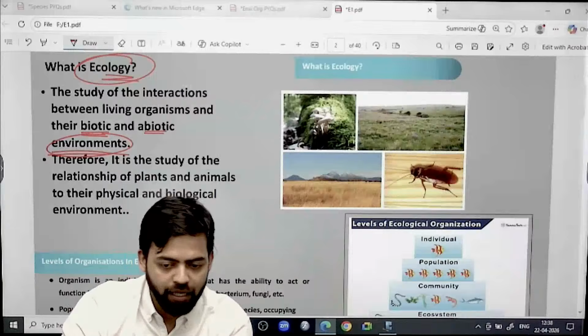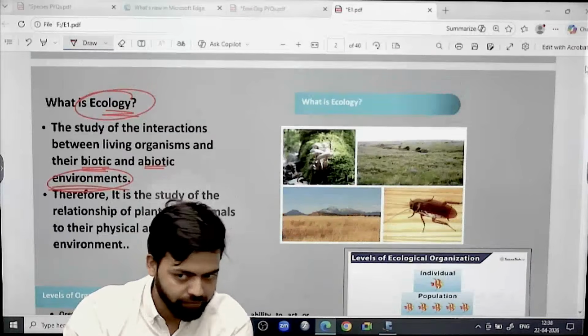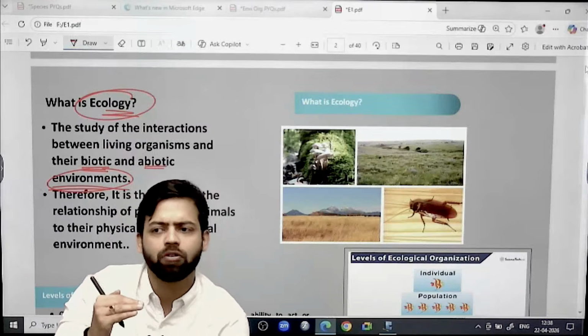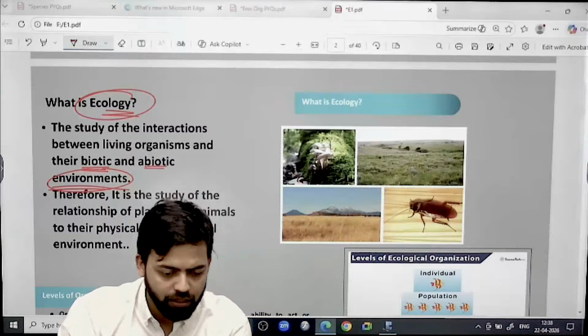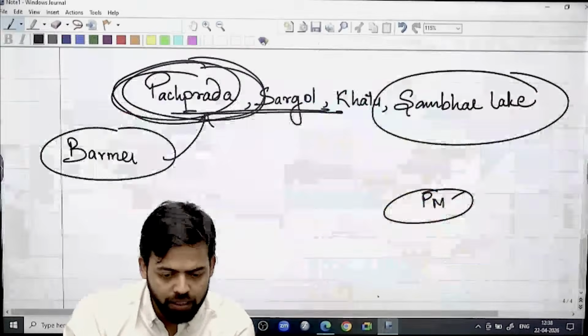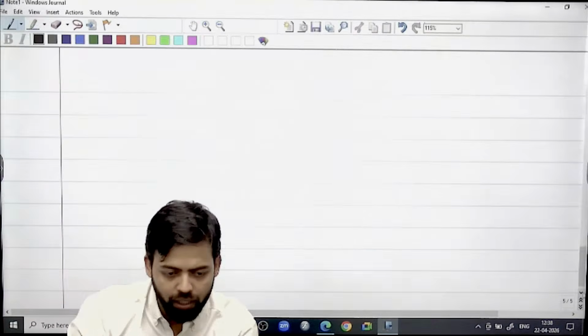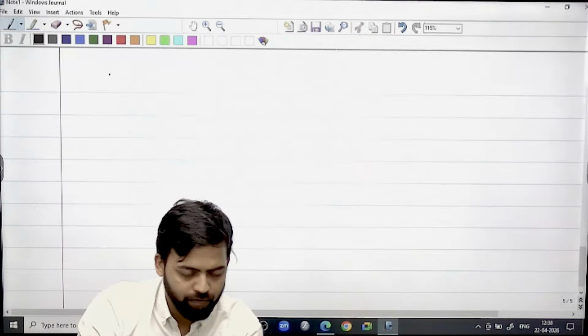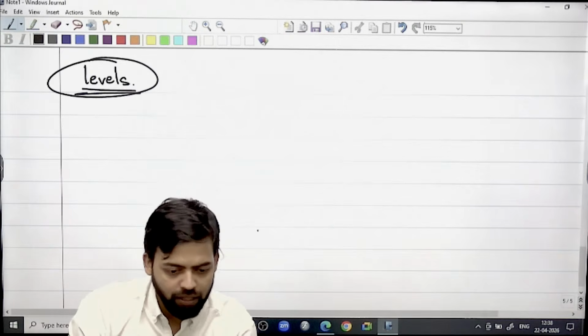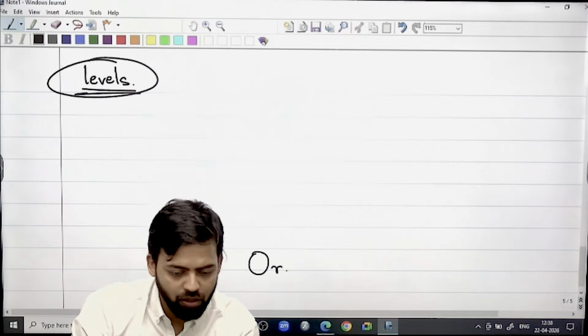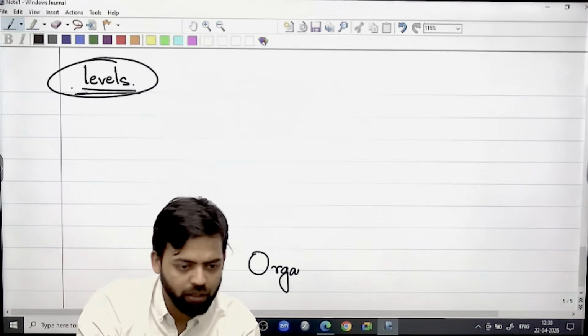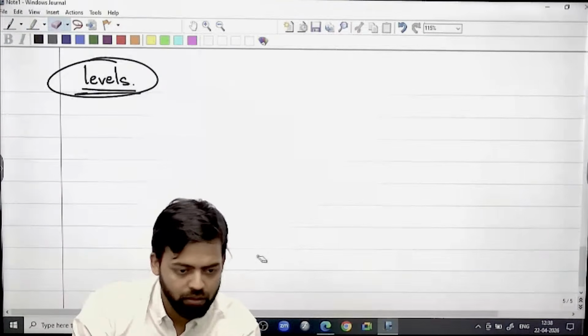And in ecology, we have to talk about different things. That is, what is the level of ecological organization? If we talk particularly about levels, then it starts with the organism or the individual.